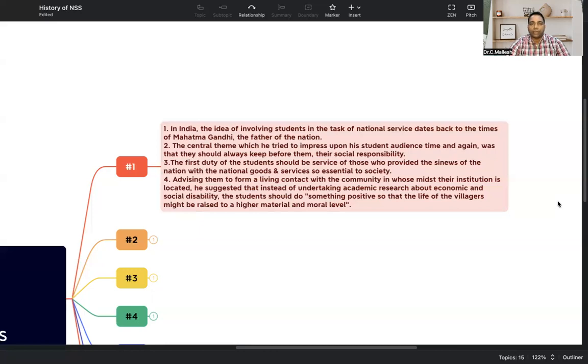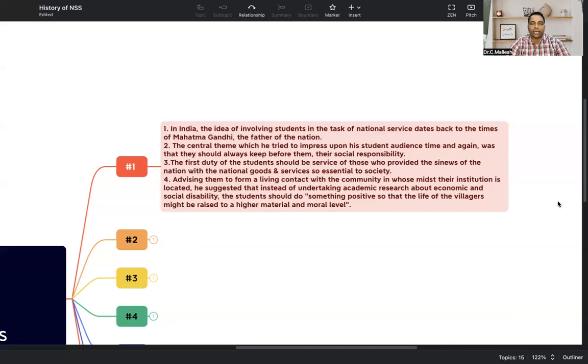That's why a positive environment, something positive, so that the life of the villagers might be raised to higher material and moral standards. Why has this happened? This is the first area where Gandhiji strongly believed there should be connectivity between the students and teachers and the community.